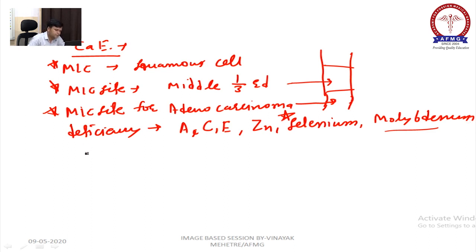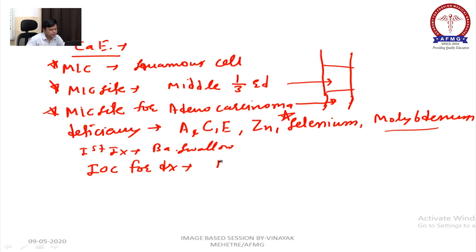Now, first investigation is barium swallow. Investigation of choice for diagnosis is endoscopic biopsy.